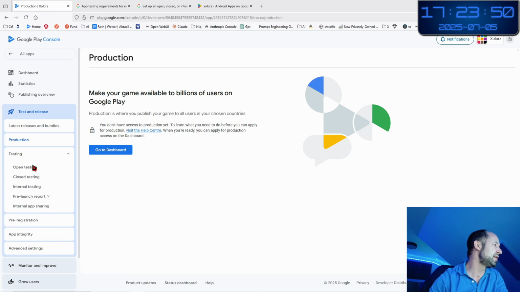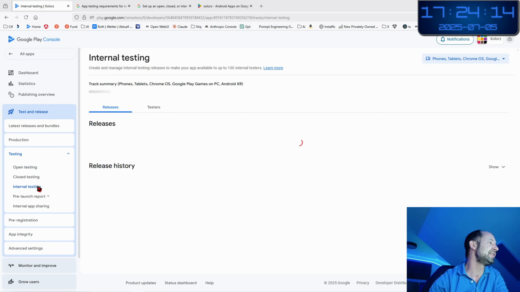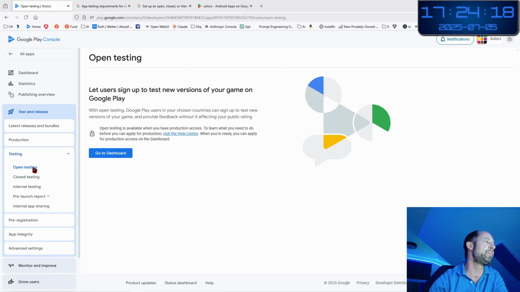And then testing, there is at the top. So you could consider, this is also completely reversed. You should not start with open testing, but you should end with open testing. And what is very great is that when you are new and completely lost with the different modules of testing, you could think that Google has made the thing simple with a simple testing stage, but there is internal testing, which is different from closed testing, which is completely different from open testing.